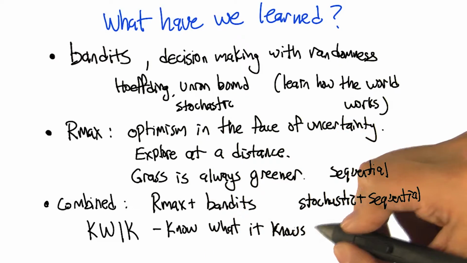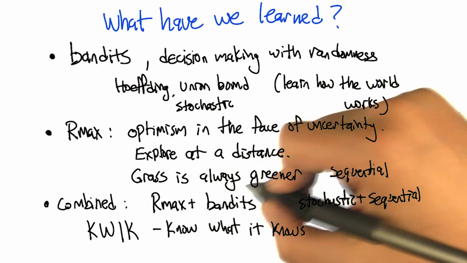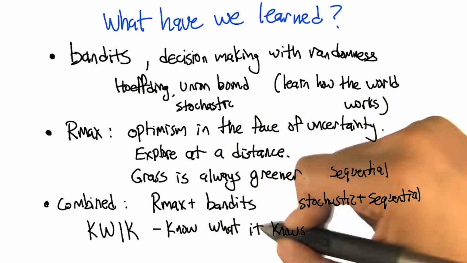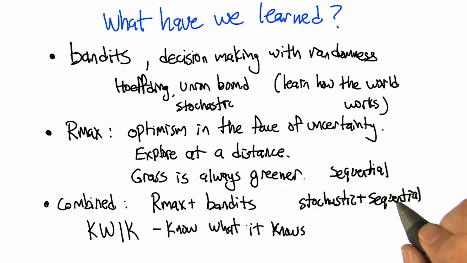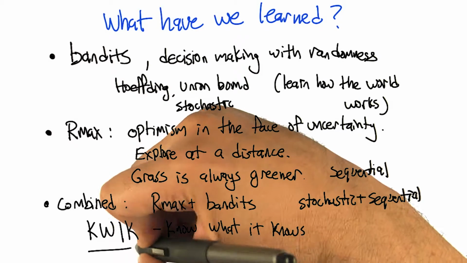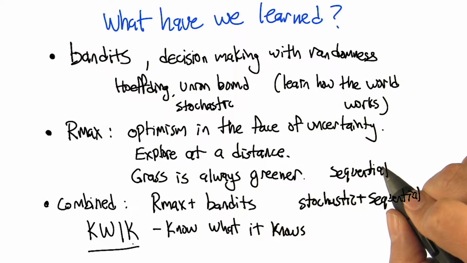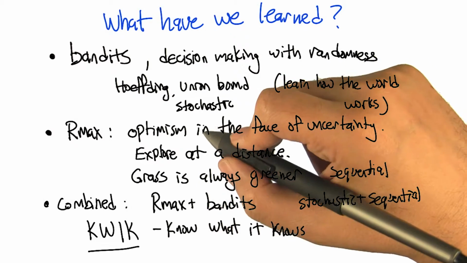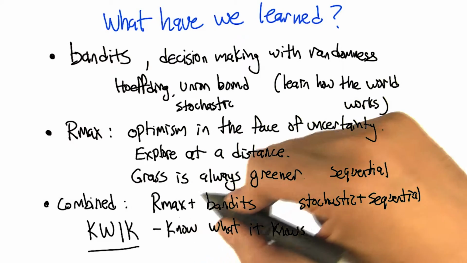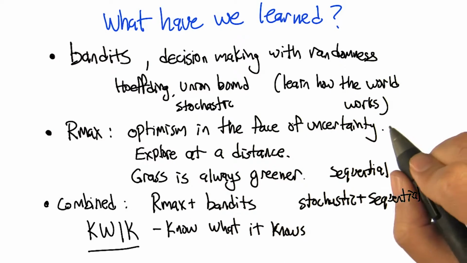If it can distinguish between known and unknown, it can associate optimism with the unknown, and then we can make guarantees on how quickly and efficiently near optimal behavior can be learned. Nice. This is a learning framework that my students and I have been studying to try to generalize beyond learning in tabular MDPs, to be able to generalize between transition probabilities in different parts of the MDP.